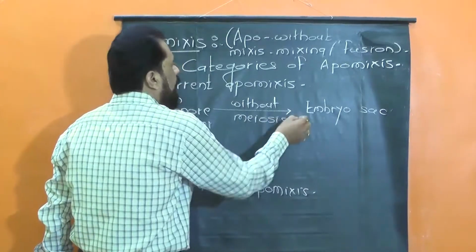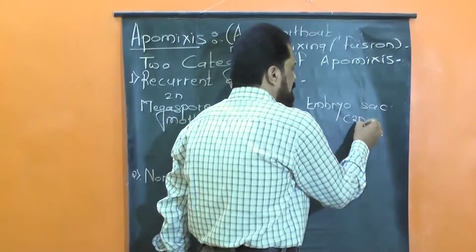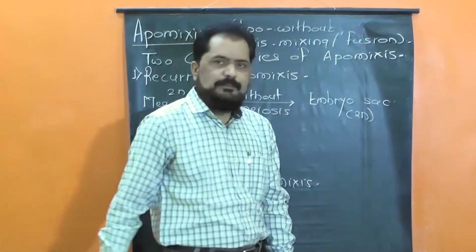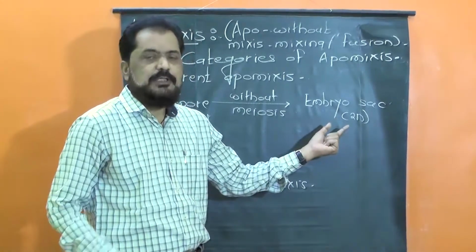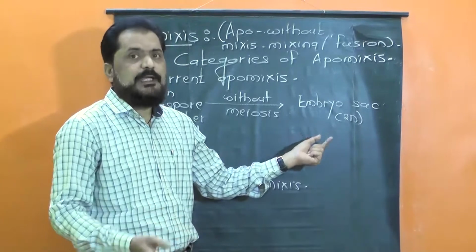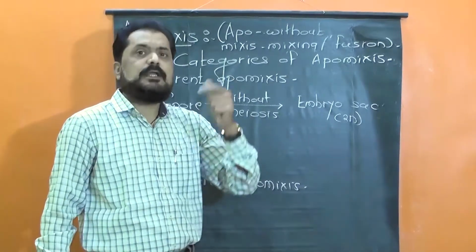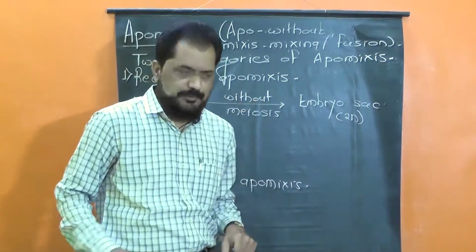And so obviously the embryo sac is also diploid in nature. The female gametophyte is also diploid in nature. The female gamete, the egg cell, is also diploid, and subsequently whatever embryo is formed is also diploid in nature.